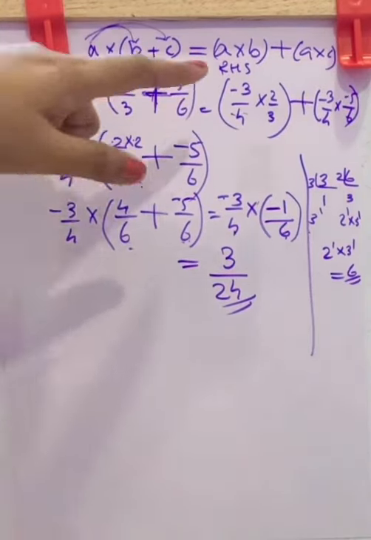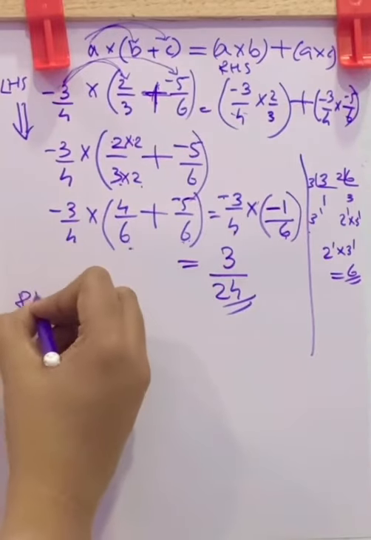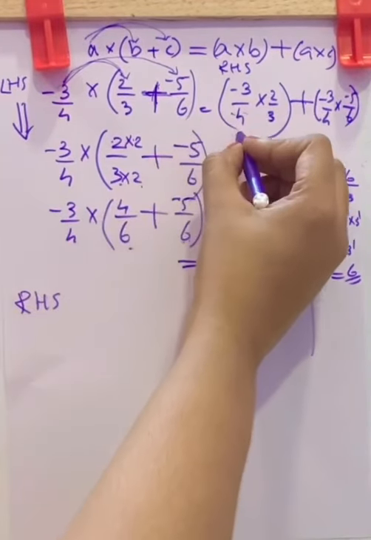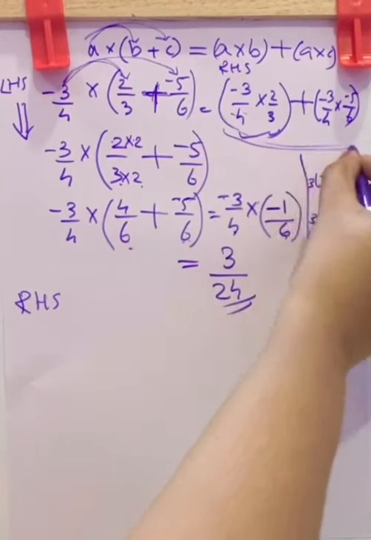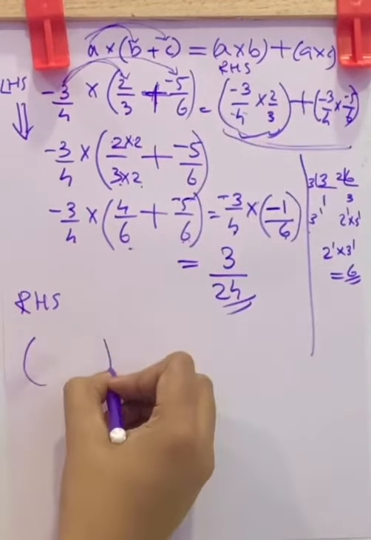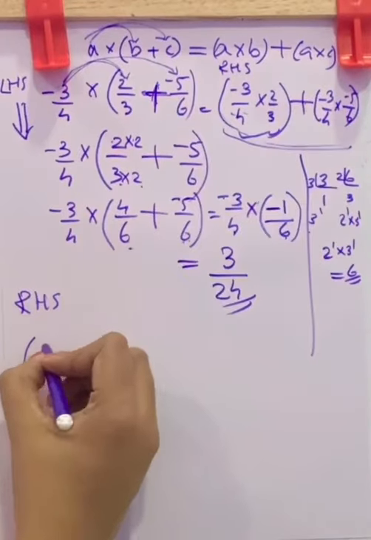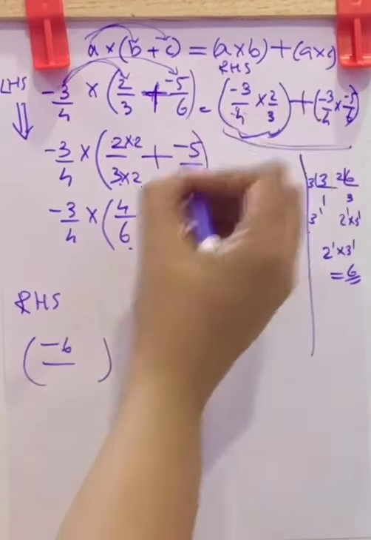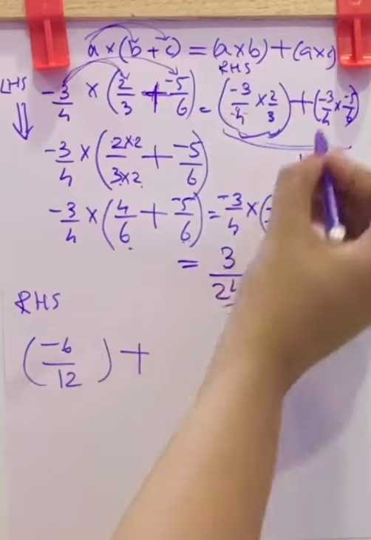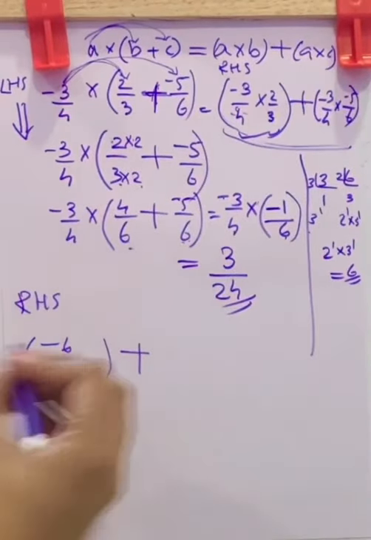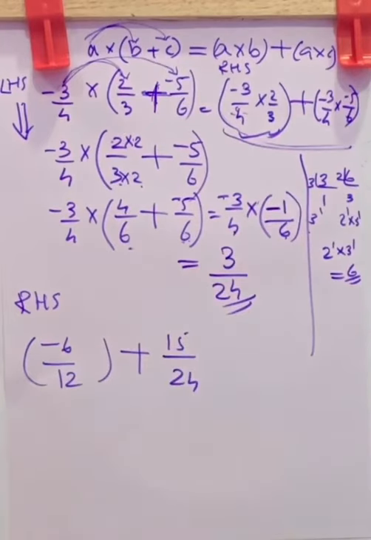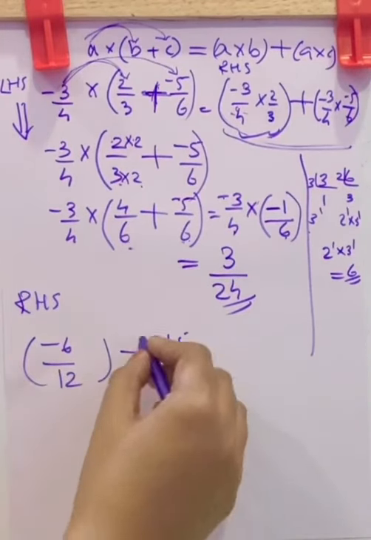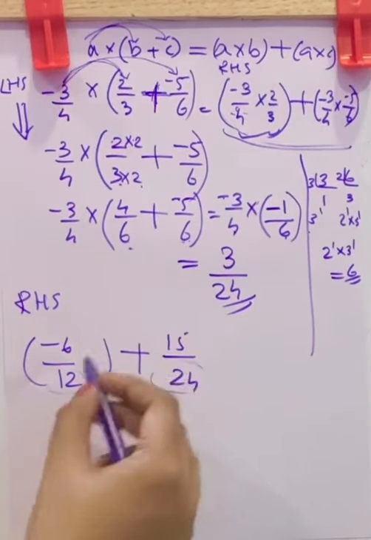Now let us check the RHS part. In the RHS part, first you have to do inside the bracket. Inside the bracket we will get negative 3 into 2, negative 6 by 4 3s are 12, plus negative 3 into negative 5, positive 15 by 6 4s are 24. Now this is addition. We have different denominators.